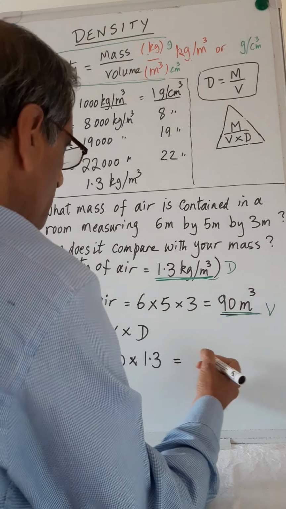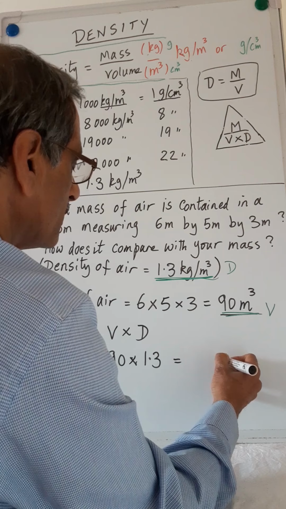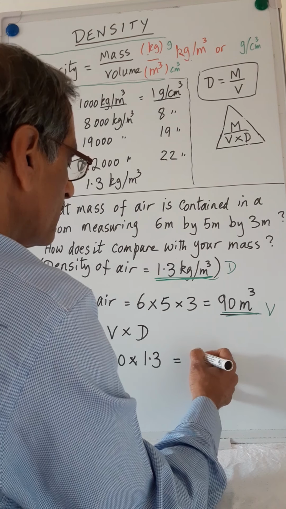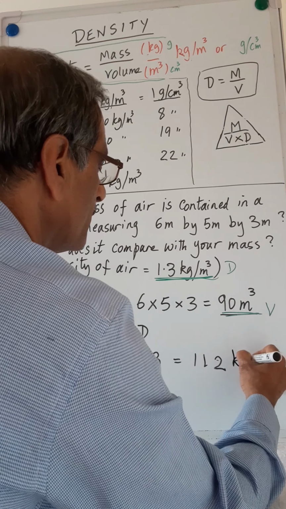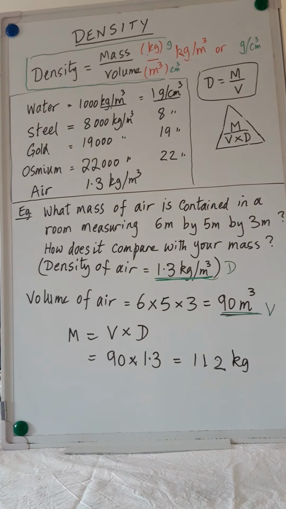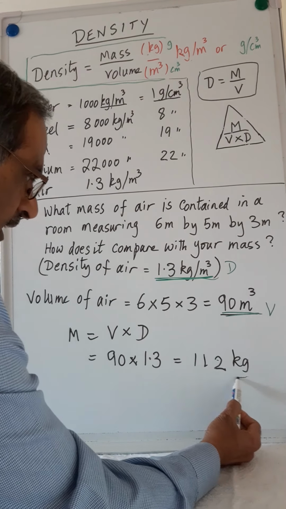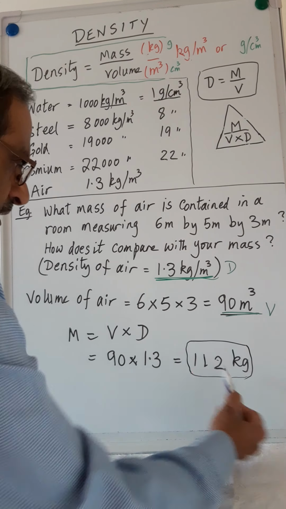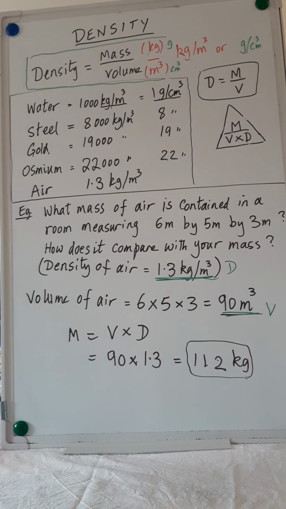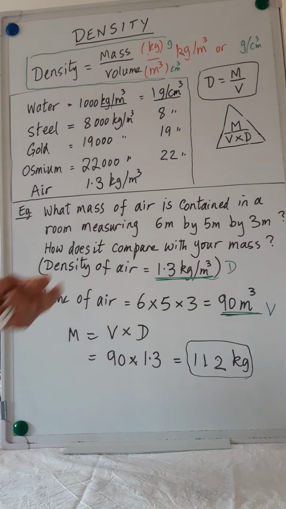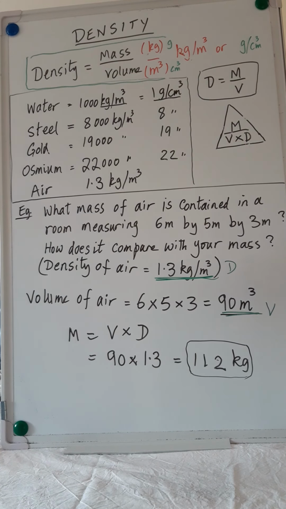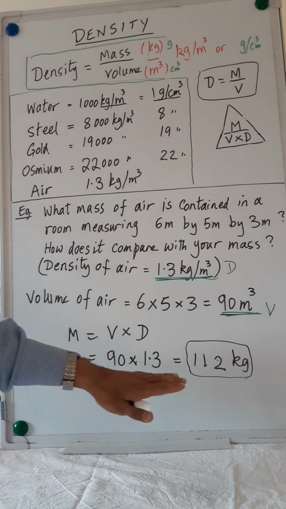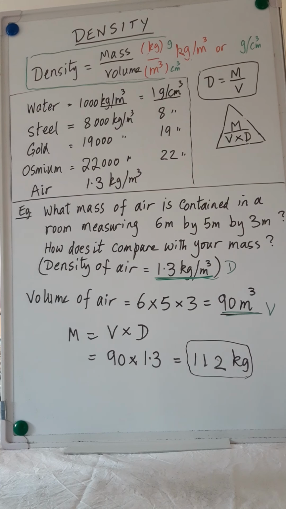Now, if we work that out, 112 kilogram. We find that the mass of the air in this room, which is not a very big room, it's only 6 meters by 5 meters by 3 meters, and the volume of air contained in this room is 112 kilogram.